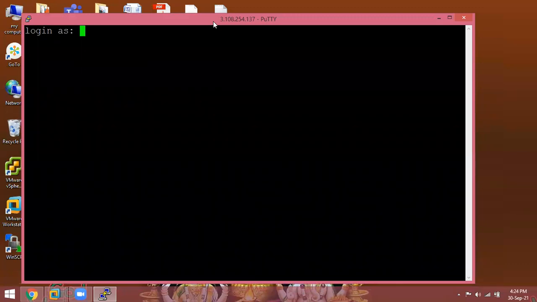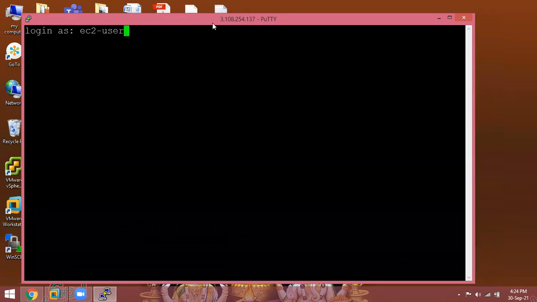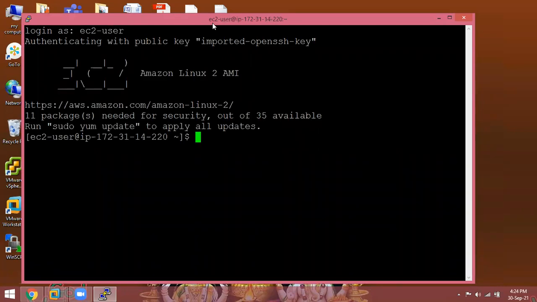The default login of the Linux user account is ec2-user. Just type it. Somebody gives an underscore, somebody gives a dot, like that. No spaces. ec2-user is the default user account.